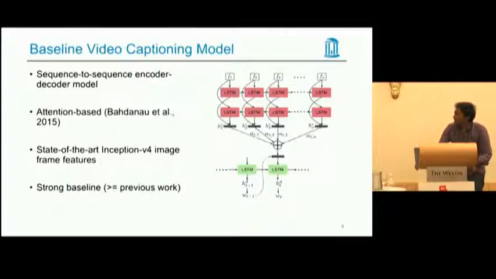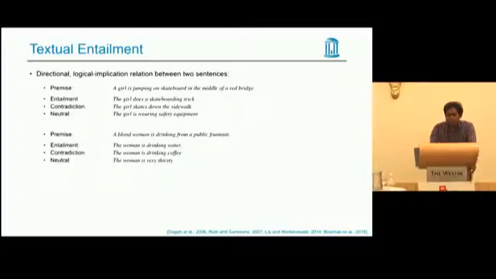But before that, let's see what entailment is. A hypothesis is entailed by a premise if there is a logical directional implication relation between the premise and hypothesis. Let's take an example. For the given premise, a girl is jumping on a skateboard in the middle of a red bridge, the entailment is the girl does a skateboard trick, and the contradiction is the girl skates down the sidewalk. Since sidewalk is not in the premise, it's a contradiction. So this is a traditional classification task.